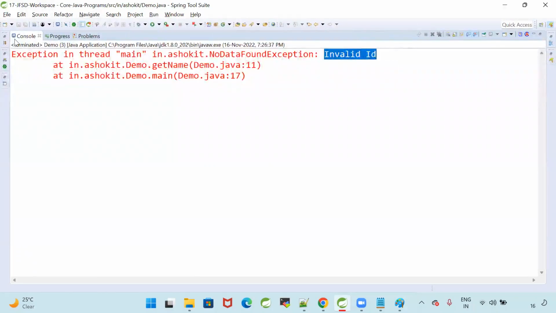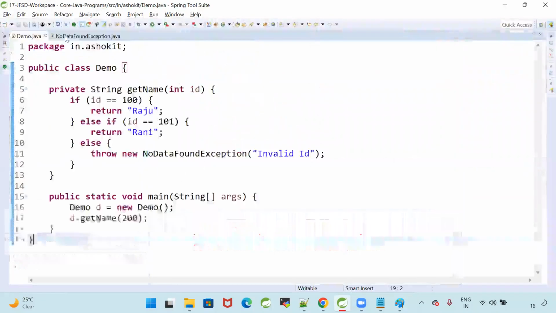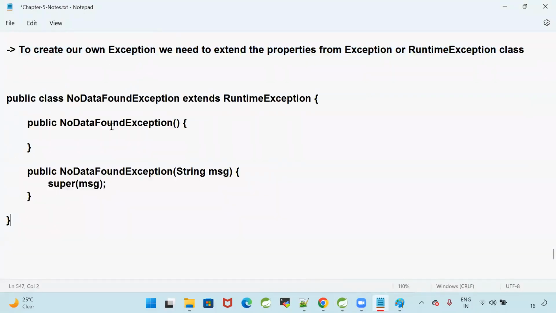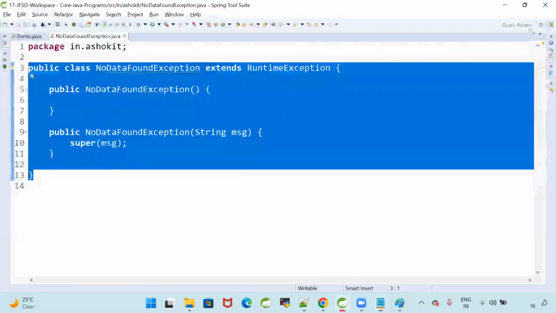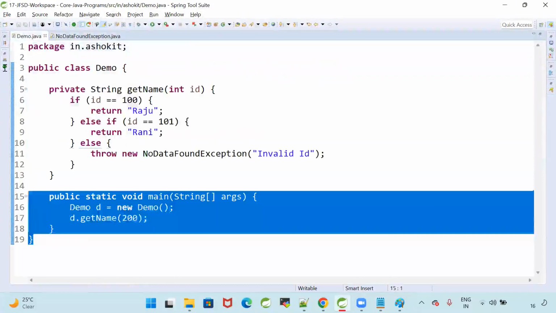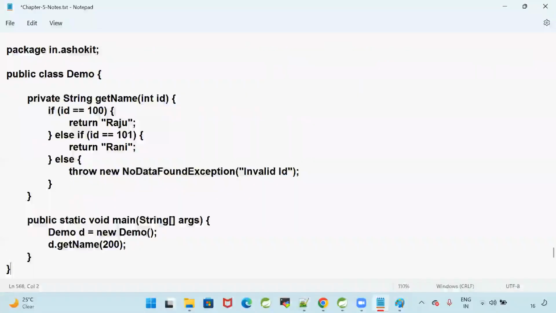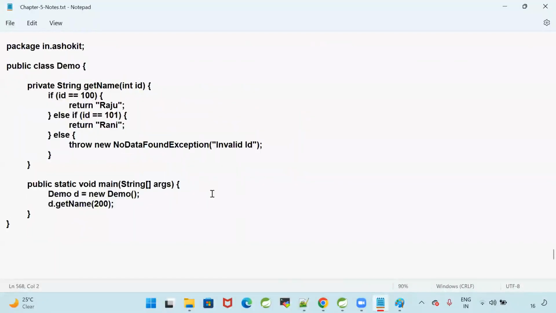So with this, we are able to understand how to create user defined exceptions also. When to create a user defined exception? When there is a requirement in the project, then we create our user defined exceptions.